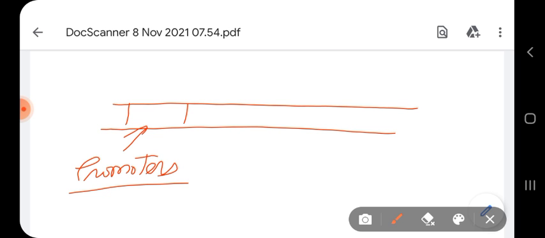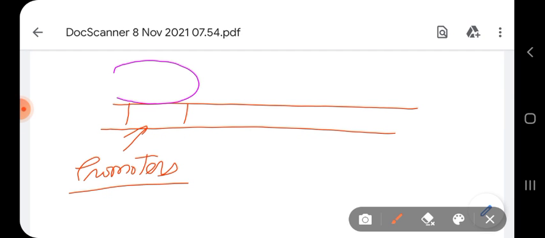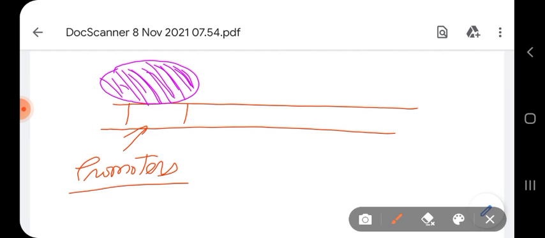Within this promoter region, RNA polymerase will bind. Maybe they have some regions which will be complementary base paired with these regions. That's why it binds to the promoter and will initiate the transcription process. Suppose from this region, your transcription process will start.